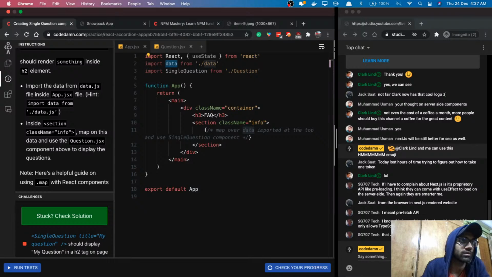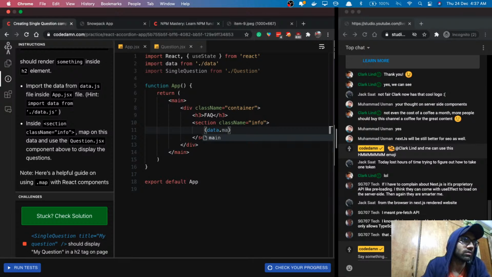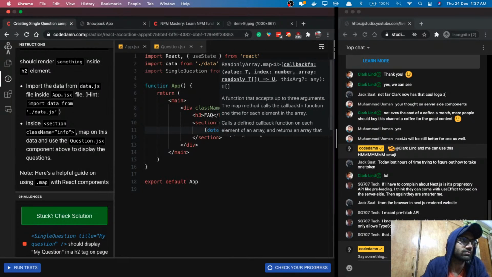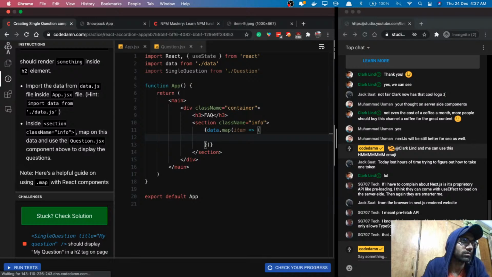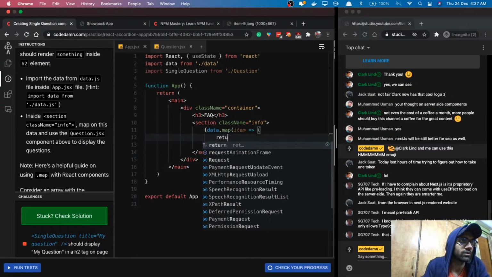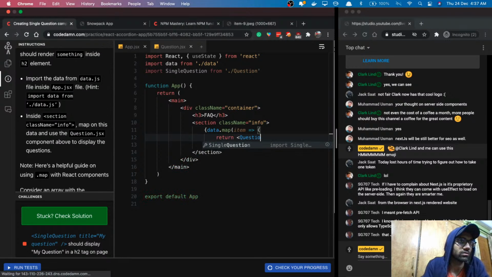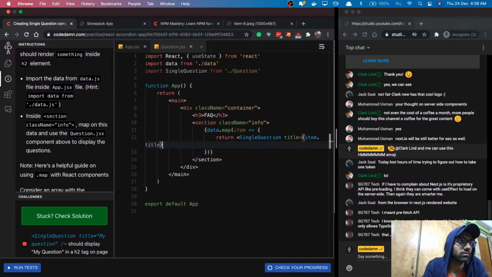Then we already have the data. Inside the section with className info, map over this data and use the question.jsx. So we want to do data.map item, and then return the question, single question, title item.title.